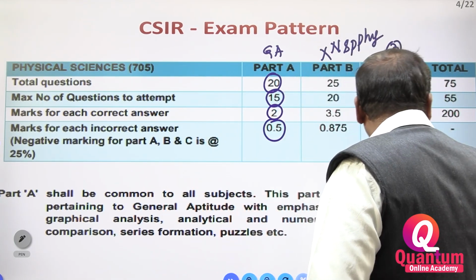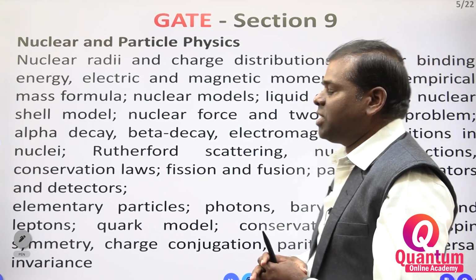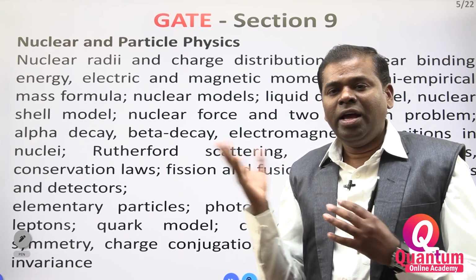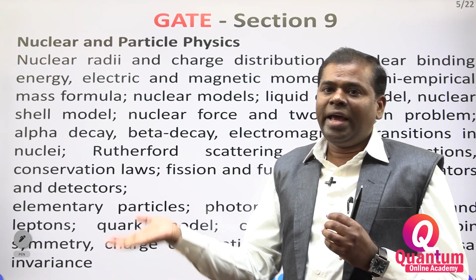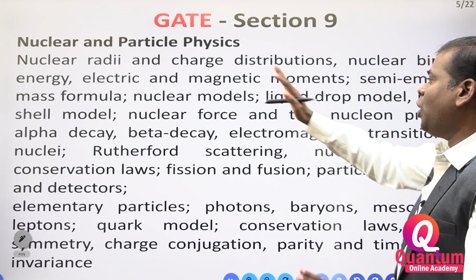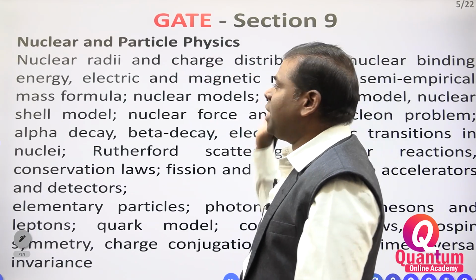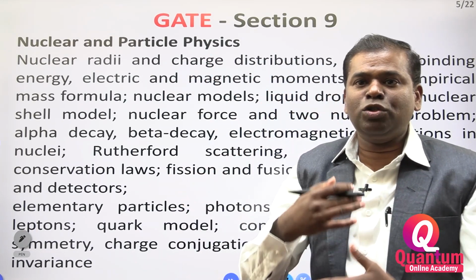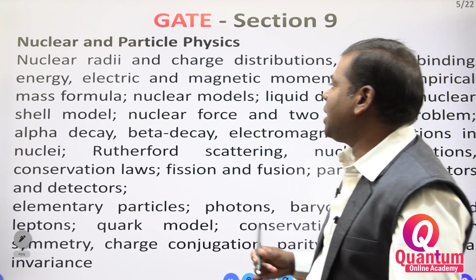Clear? Now we will see the GATE section. This is the last paper. In GATE also it is the last paper, and in CSIR also this is the last paper. Now you have to see nuclear and particle physics. How we have to approach nuclear and particle physics.